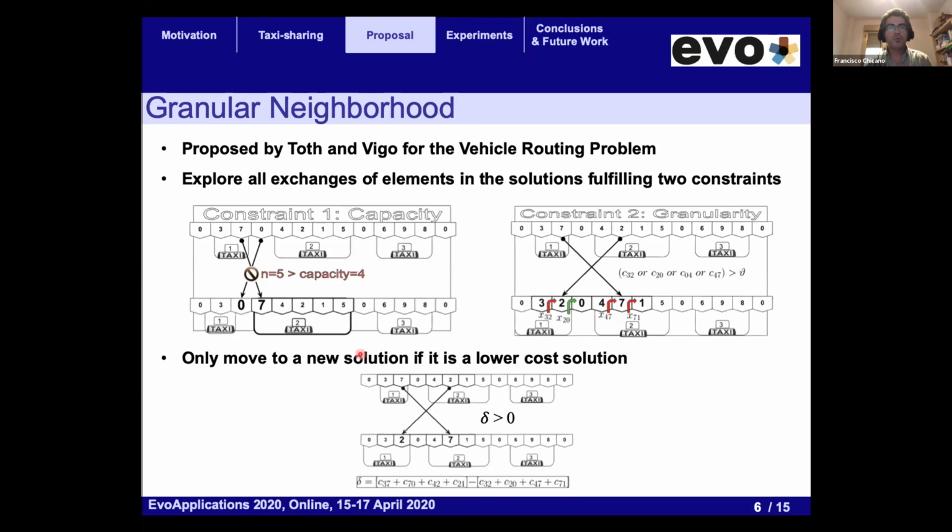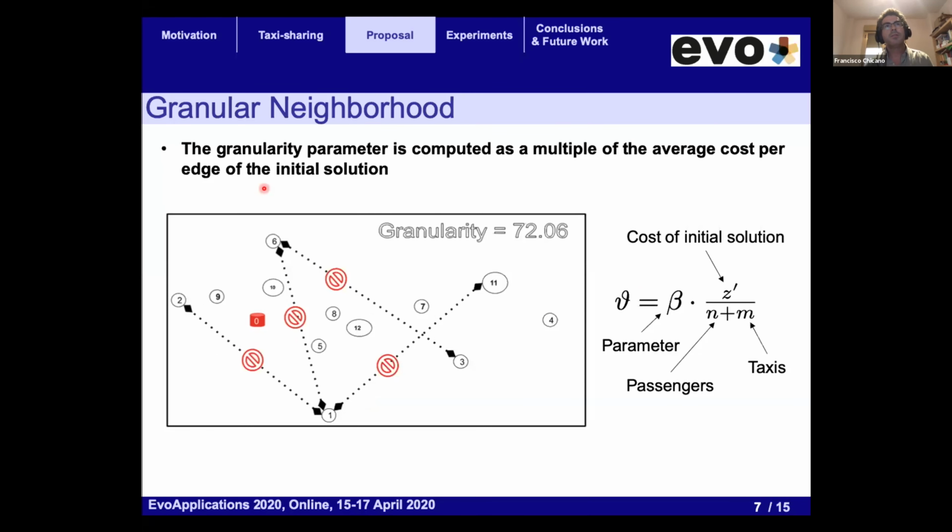Then in order to go to the next solution, we need to have a better solution. So we only move to a new solution if it is better than the current one. So it's a first hit local search. So this is the idea of the granular neighborhood. We just avoid those arcs that are very large. And to determine this parameter bar theta, we just compute the cost of the initial solution, divide this cost by the number of passengers plus taxis, and multiply by another parameter, which is beta, that in our experiment is 5.